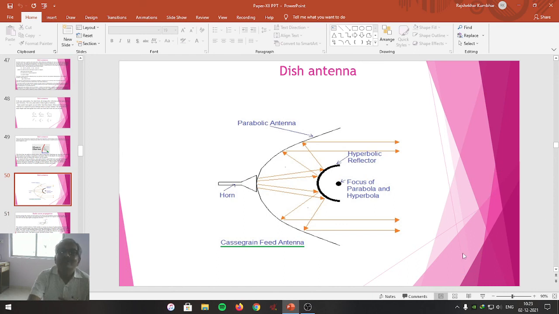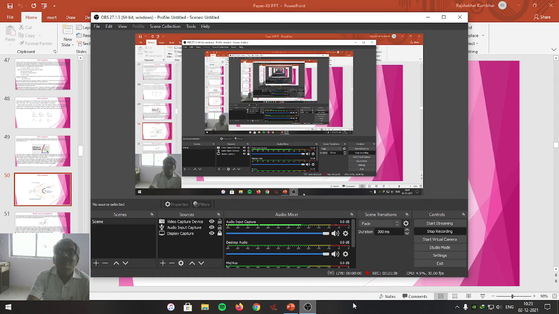Today we are completing half of the topic, and that is known as antenna. We are online because of the rain outside. If possible, I will also come offline for today's lecture if conditions are favorable. Next time we will go for radio wave propagation, which is the remaining part of topic number 3.